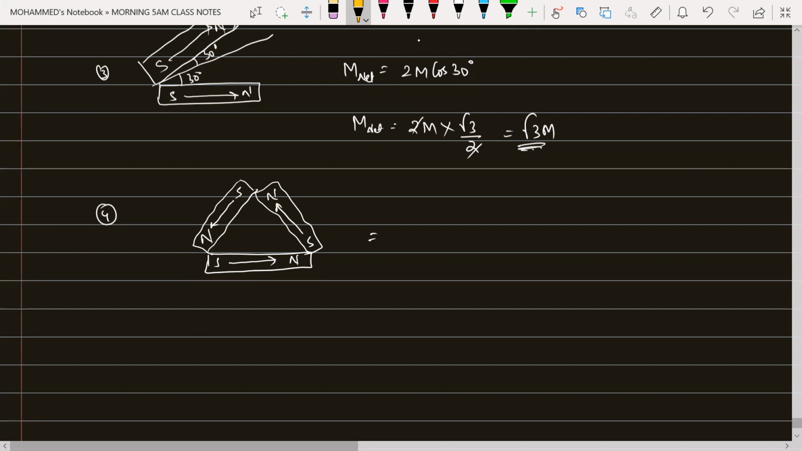That means if I'm taking, outside, this is one bar magnet, M1. This is equal to M2, and this is equal to M3. I told you already in vectors, when three vectors are taken in the same order, the resultant will always be equal to 0. So M1 plus M2 plus M3 must be equal to 0. That means the net magnetic moment will come out to be how much, beta? 0. The net magnetic moment will be equal to 0. Is it clear?